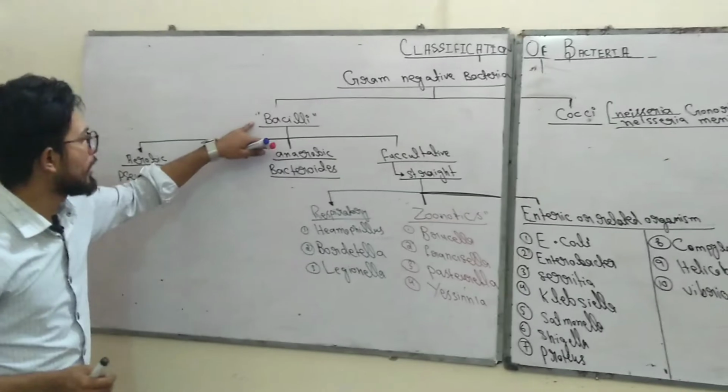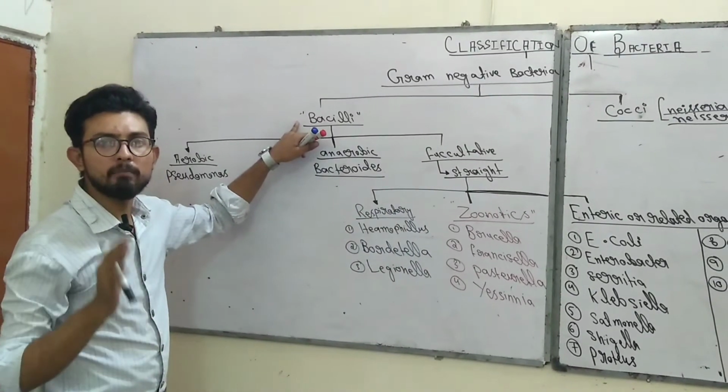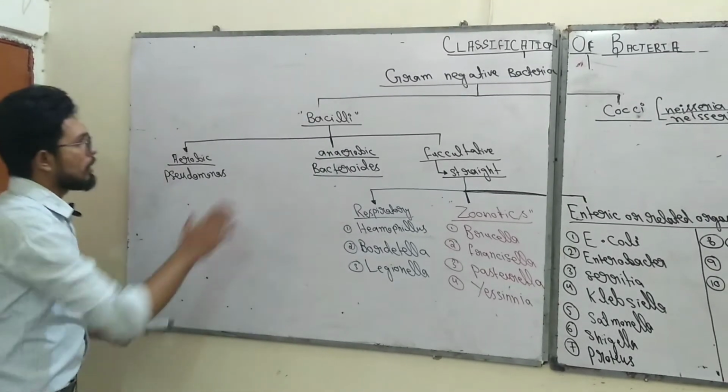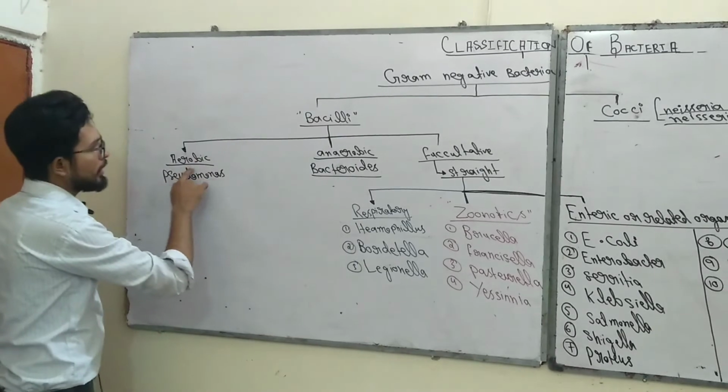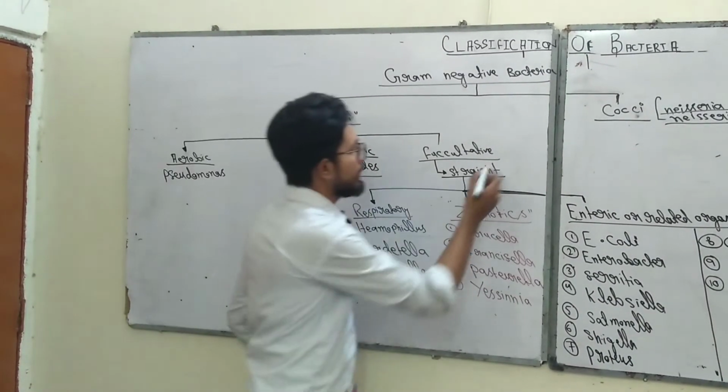Okay, the Bacilli, the very important group, that is very important because it causes multiple diseases and it causes multiple organ diseases. So Bacilli are further divided into aerobic, anaerobic, and facultative anaerobes.